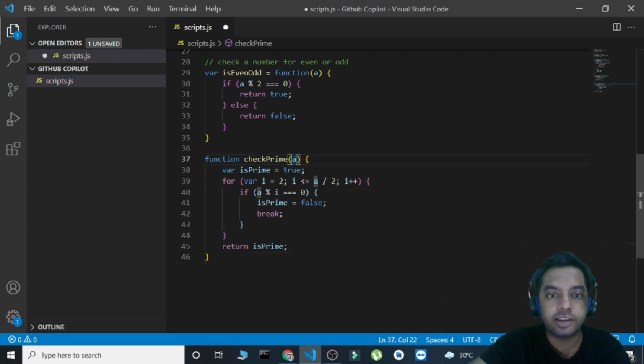Okay, so it took an argument a, it set is prime to true, and then looped from 2 to a, checking whether it's prime or not. If it's not prime, then it's simply breaking the loop. Sorry, my bad. Okay, so this is good, but if you see, a prime number check could have been achieved by going only to the root of a. We didn't actually need it to go to a.